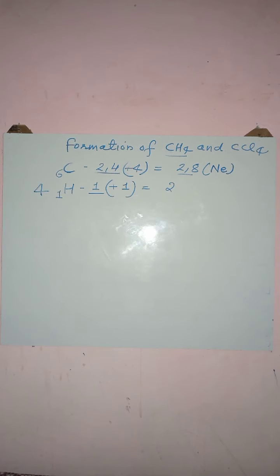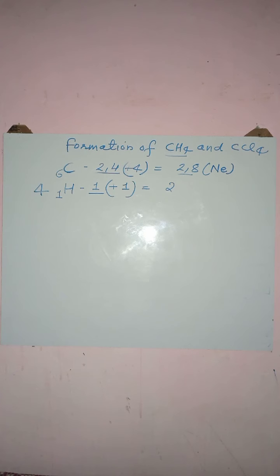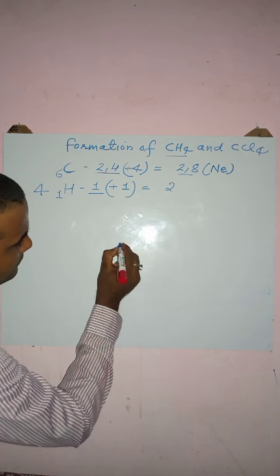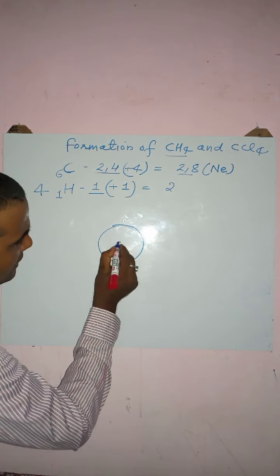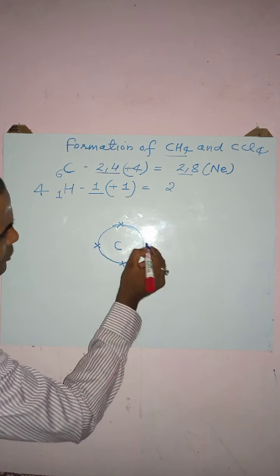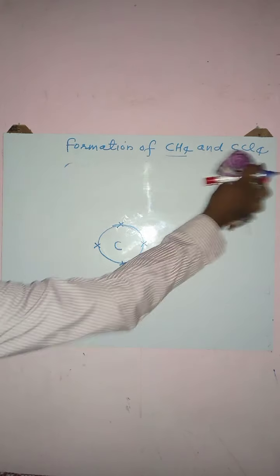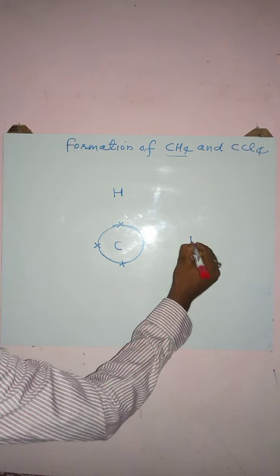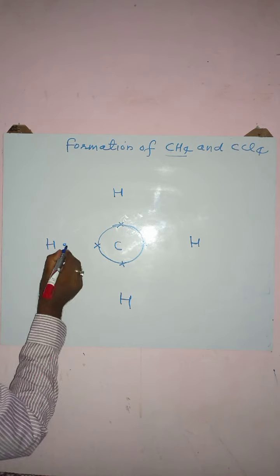Now let's see how mutual sharing takes place. With the help of an orbit diagram, I will try to make you understand. I am directly representing the outermost shell of carbon. Carbon nucleus. Outermost shell here. How many electrons are in the outermost shell? 1 electron, 2 electrons, 3 electrons and 4 electrons. Here 4 electrons are in the outermost shell. While if we talk about hydrogen, we have 4 hydrogen atoms in the methane molecule: H, H, H and H. Each hydrogen atom has 1 electron.